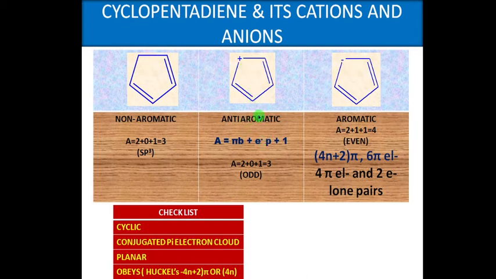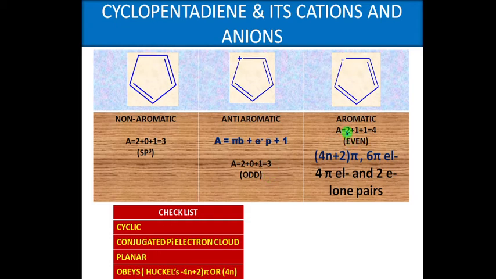If the value is an odd number, it is anti-aromatic, and if it is even, it is aromatic. Accordingly, for the cyclopentadienyl cation, pi b is 2 pi bonds, so the value is 2. The cationic portion is not considered an electron pair, so that is 0, and the increment of one gives 2 plus 1, which is 3, an odd number, so the compound is anti-aromatic.